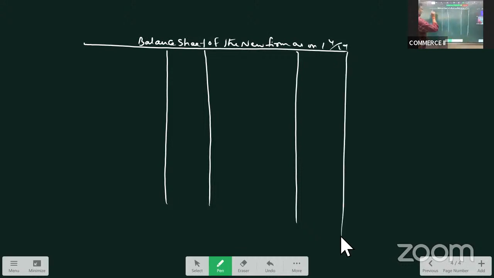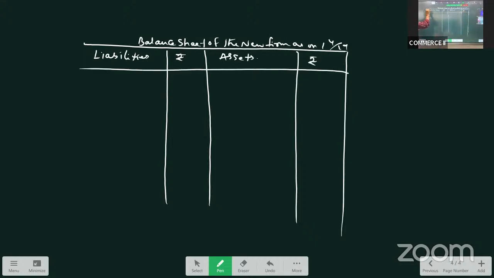Okay. So these are our liabilities. These are the amounts. This column is assets, and this is again amount. So remember, whenever we are preparing balance sheet, it has to be prepared in the same sequence as given in the question. So there will not be any chance that you miss any of the items if you go with the sequence.